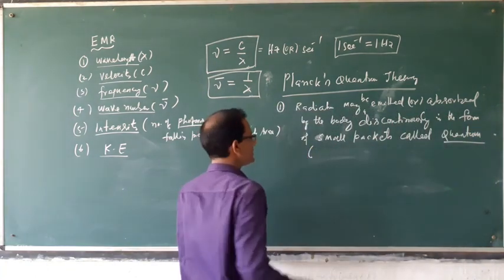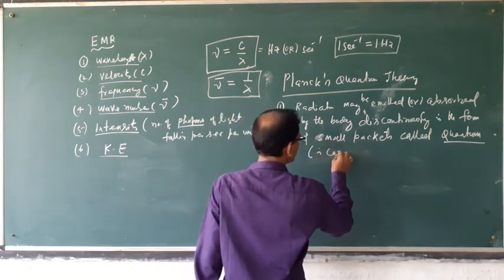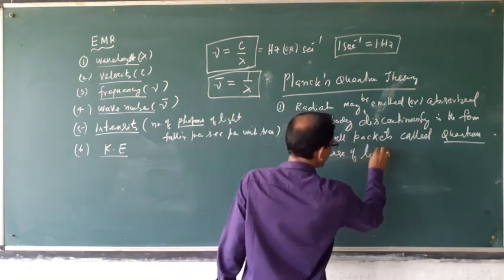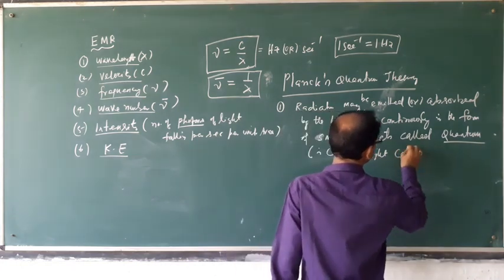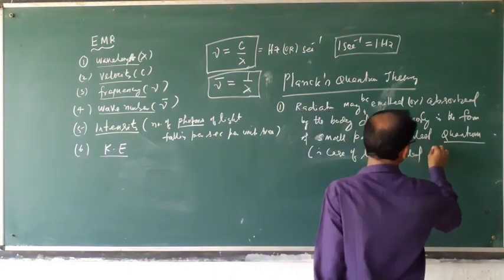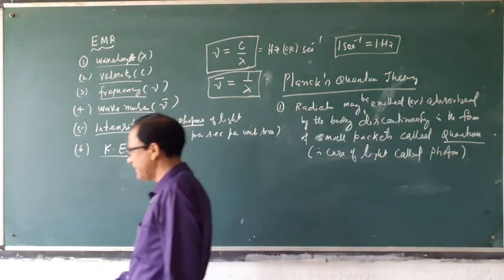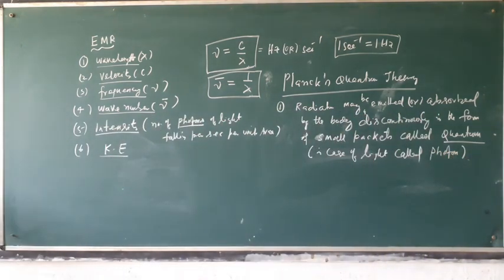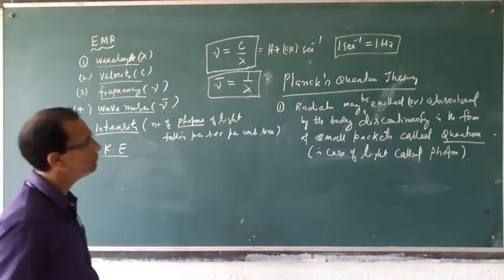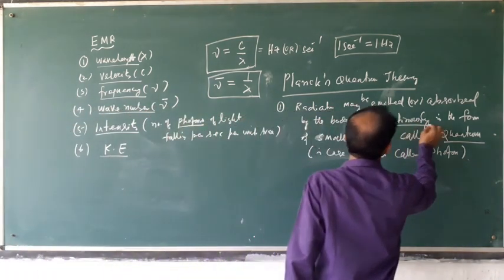In case of light, it is called photon. That means radiation emitted or absorbed by the body is always discontinuous.